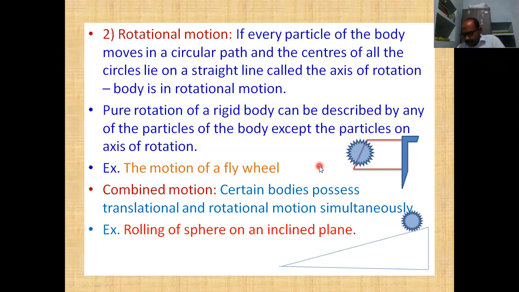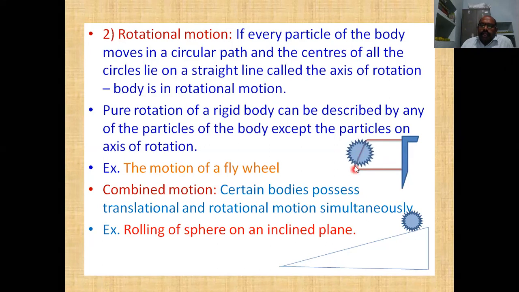We observe it rotating in a clockwise direction. The wheel is rotating about a horizontal axis, an axis perpendicular to the screen display. This is pure rotational motion.